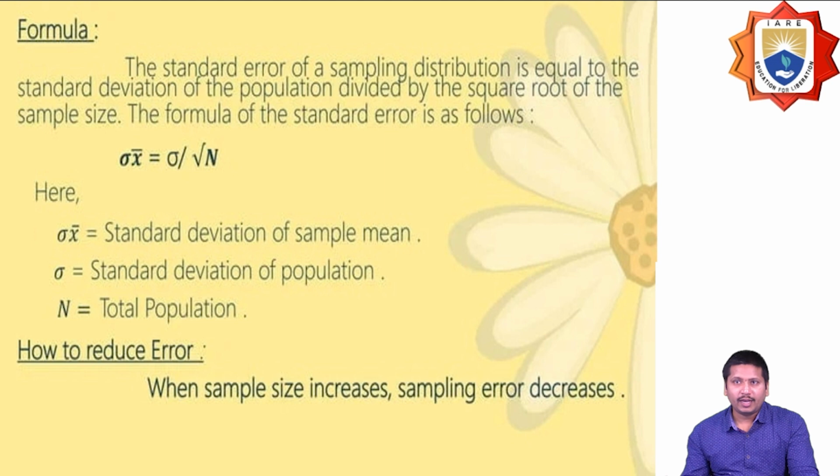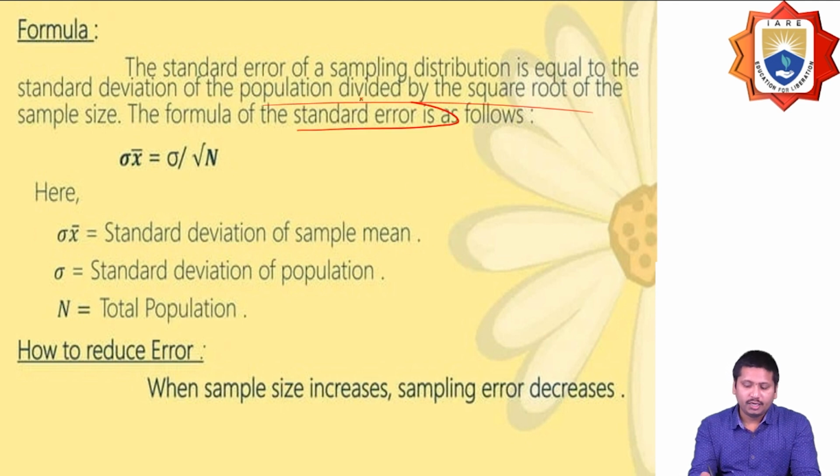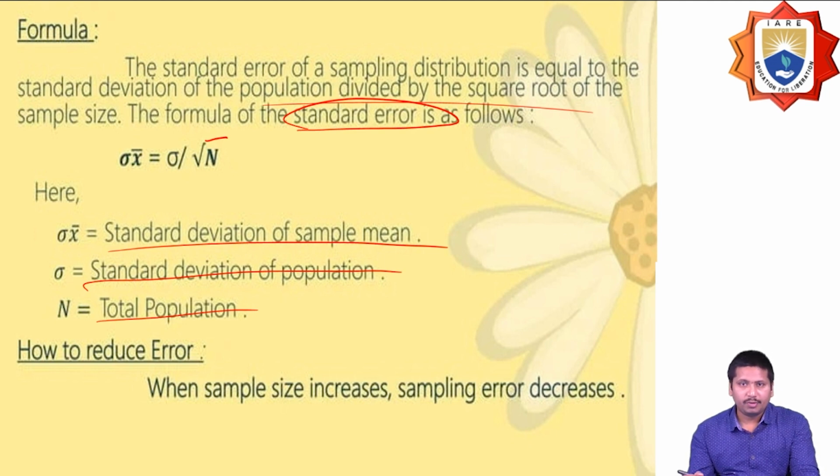Then how can we calculate the standard error of the sampling distribution? The standard error of the sampling distribution is equal to the standard deviation of the population divided by the square root of the sample size. The standard error is defined with the formula sigma x bar equal to sigma by square root of n, where sigma x bar is the standard deviation of the sample mean, sigma is the standard deviation of the population, and n is the sample size. So whenever the sample size increases, the standard error decreases.